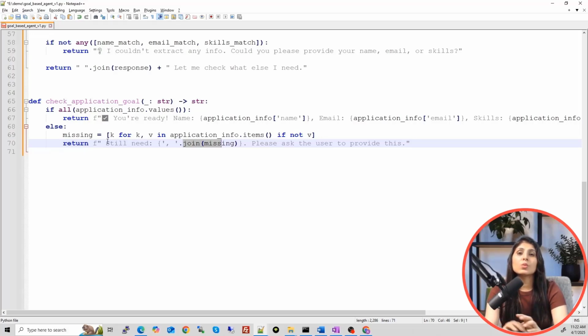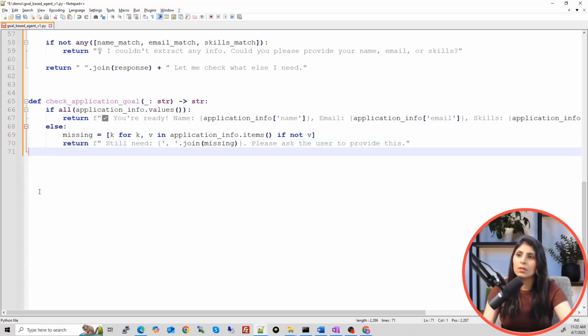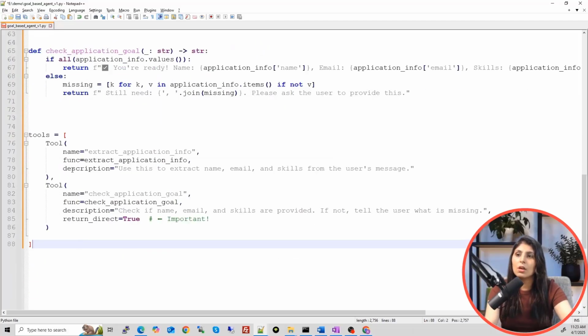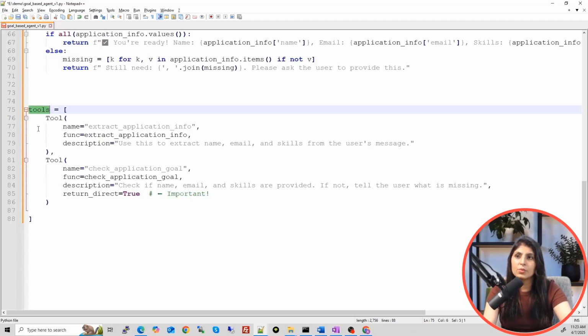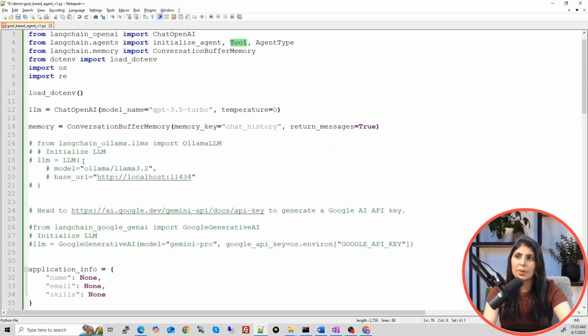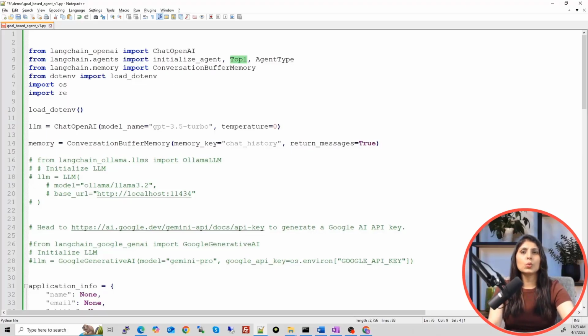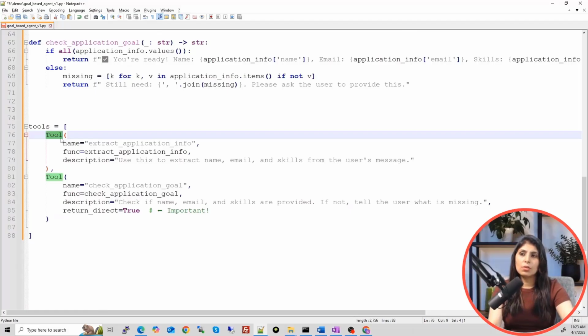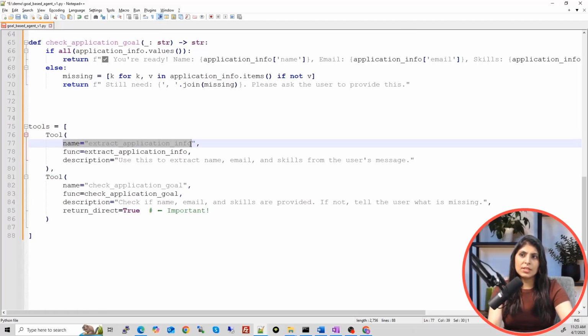Now these two functions will be used as tools. So guys, in LangChain we use tools with agents, right? So tools are functions only, and to use these functions as a tool in LangChain, we need to wrap them in a tool. So let me show you how to do that. So this is how you do that. See, I have created a list with the name of tool, and here I'm calling this tool. What this tool is, scroll up and see. See here, tool, right? So the name of the tool is this.